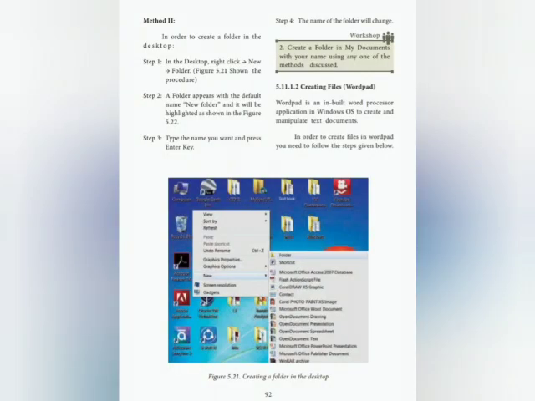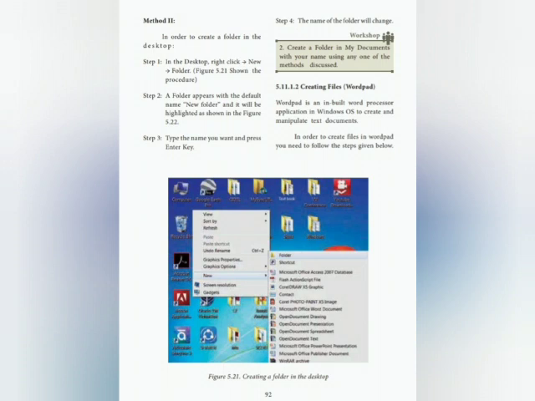Method 2. Step 1. In desktop, right click, go to New Folder. Step 2. A folder appears with the default name New Folder. Step 3. Type the name you want to, press the Enter key. Step 4. The name of the folder will change.